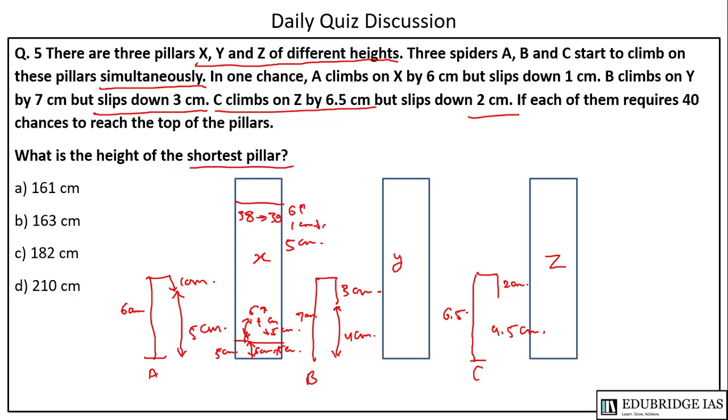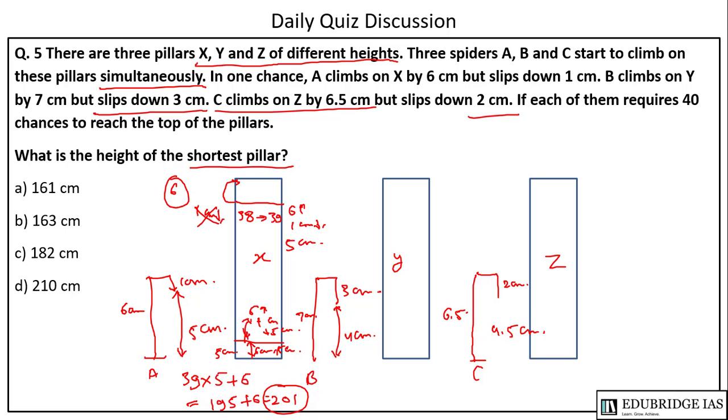Now when it is taking the 40th step, in the 40th step it will reach the top and will not slip down. So the climb in the 40th step will be 6 cm and the 1 cm slip will not be there. So we can say that in 39 steps it will move 5 cm each, plus in the 40th step it will move by 6 cm. So this will be 39 into 5 is 195, plus 6 is equal to 201 cm.